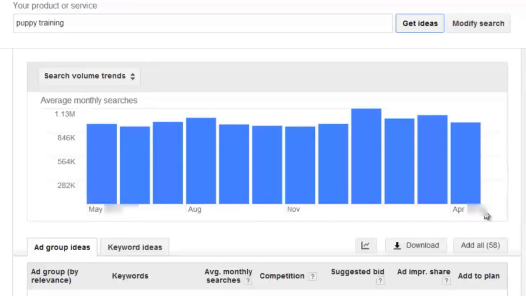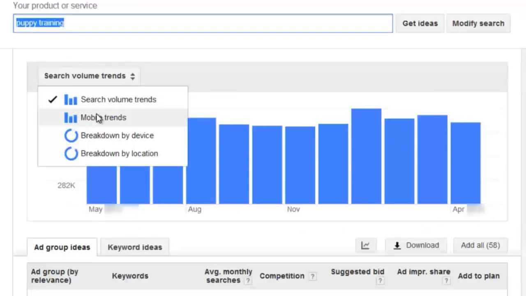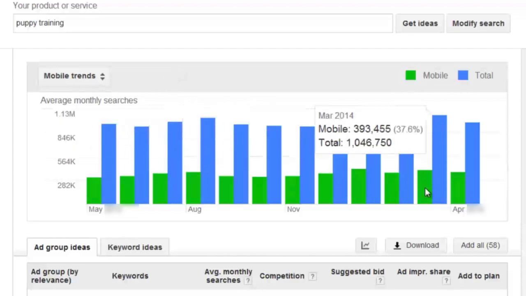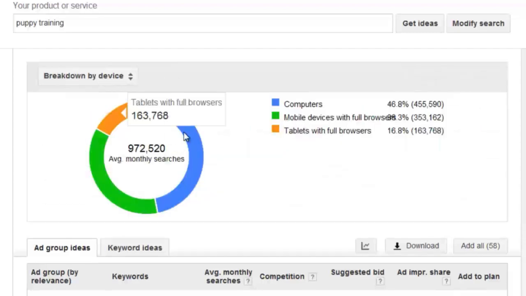Then at the top here, you're going to be able to see the search volume trends. So from May all the way down to April, you can see how many monthly searches this specific keyword gets. You can also see mobile trends. So let's say, for example, that I want to break it down and I want to see, okay, how many people that have smartphones are actually searching out of the other searches. As you can see, the total here is about 945,000. Out of that, about a third of the searches are mobile.